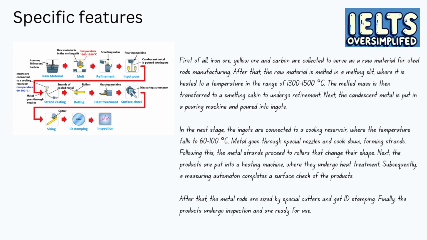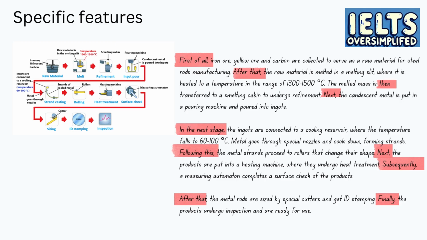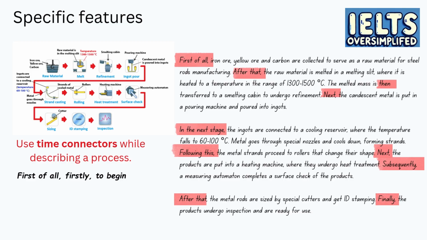You can see that I used a lot of time connectors while describing the process. In fact, a process is a series of changes that happen over time. That's why time connectors are extremely important for writing about process diagrams. To start describing the first stage, I used the connector First of all. You could also use firstly and to begin to start your description.